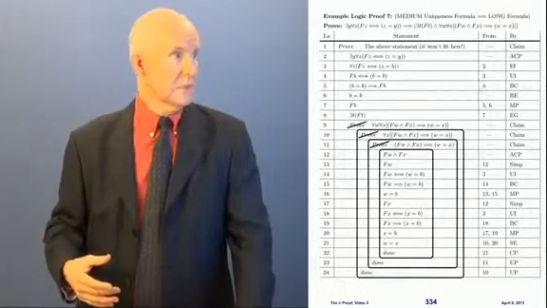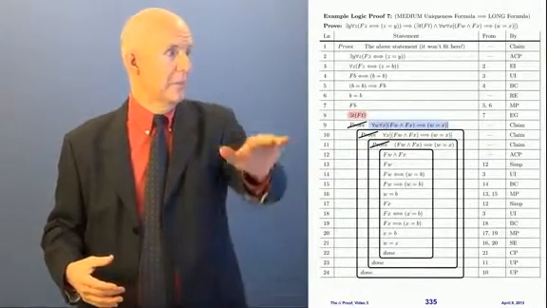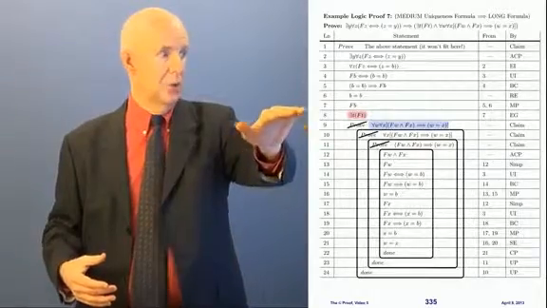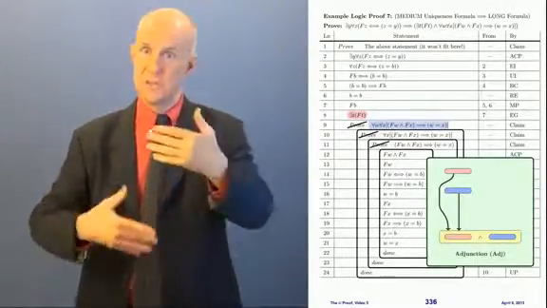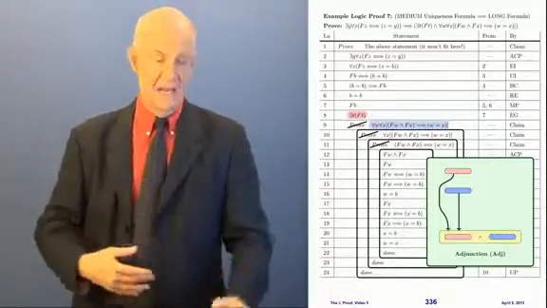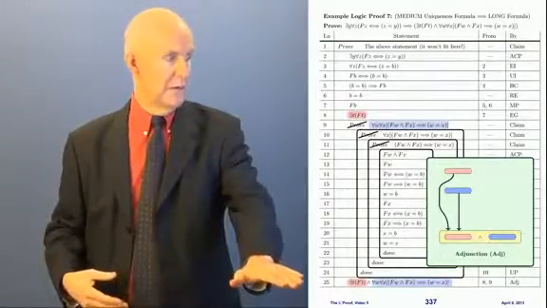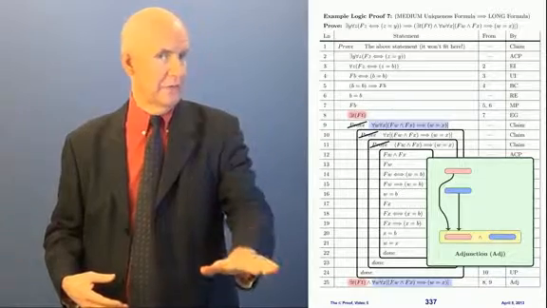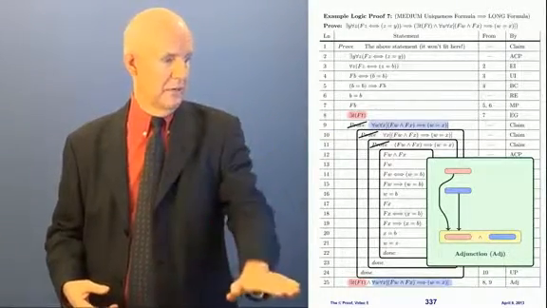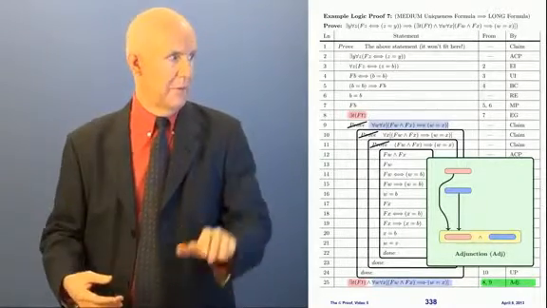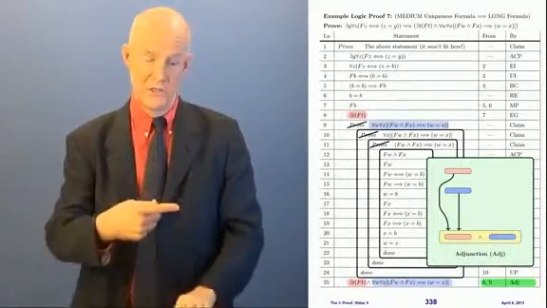Okay? And now what? Well, look at what we have here. We have a pink and a blue. And so I can use the rule adjunction to put the pink and the blue together to get pink and blue, which I'll do right down here. Okay, pink, that's the existential formula, and the blue is this big long thing here, which I've copied. And so this comes from 8 and 9 by adjunction.